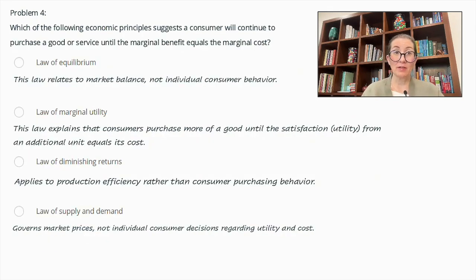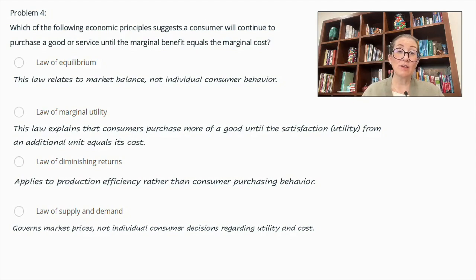Problem number 4. Which of the following economic principles suggests a consumer will continue to purchase a good or service until the marginal benefit equals the marginal cost? Law of equilibrium, law of marginal utility, law of diminishing returns, or law of supply and demand?